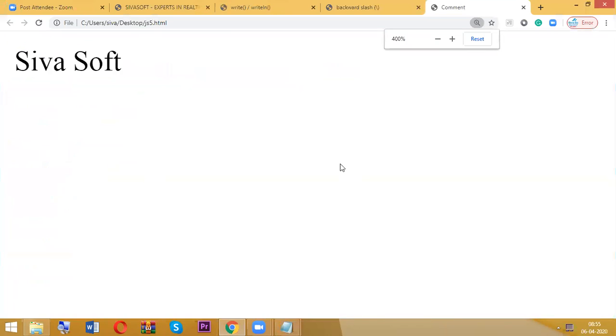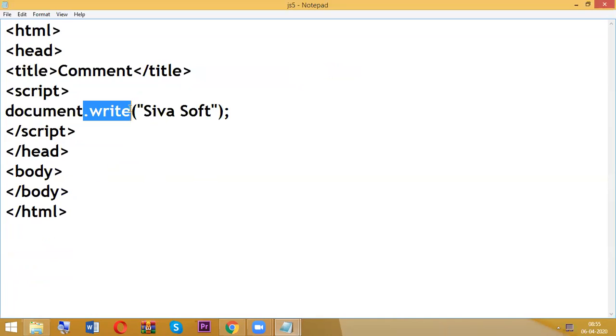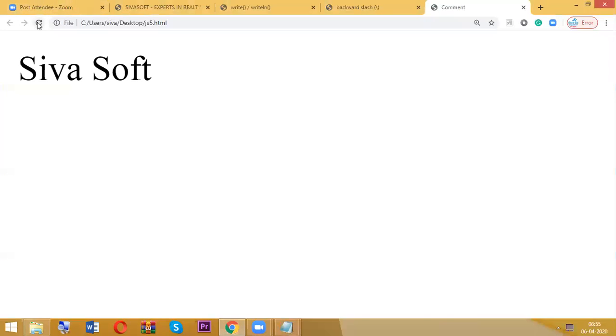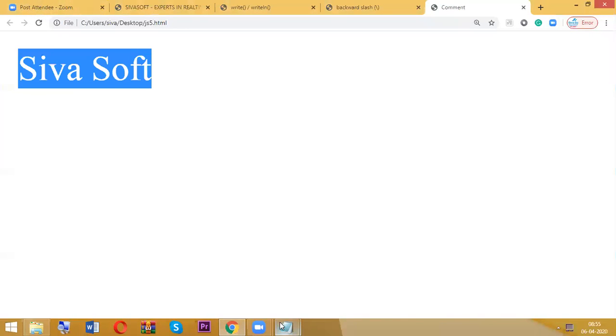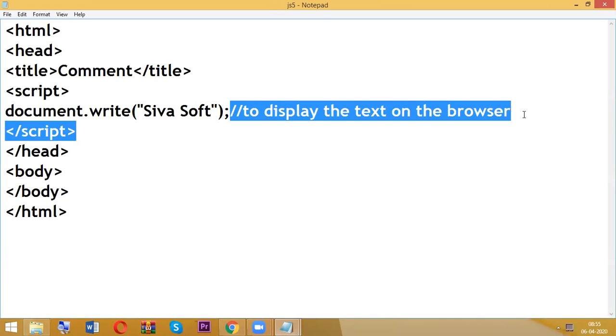Now I want to explain something about this, what exactly document.write is doing here. To display the text on the browser, I am using a single line comment. So now go and check. I am able to view only the Sivasoft, not the explanation part. This is just for our future reference.